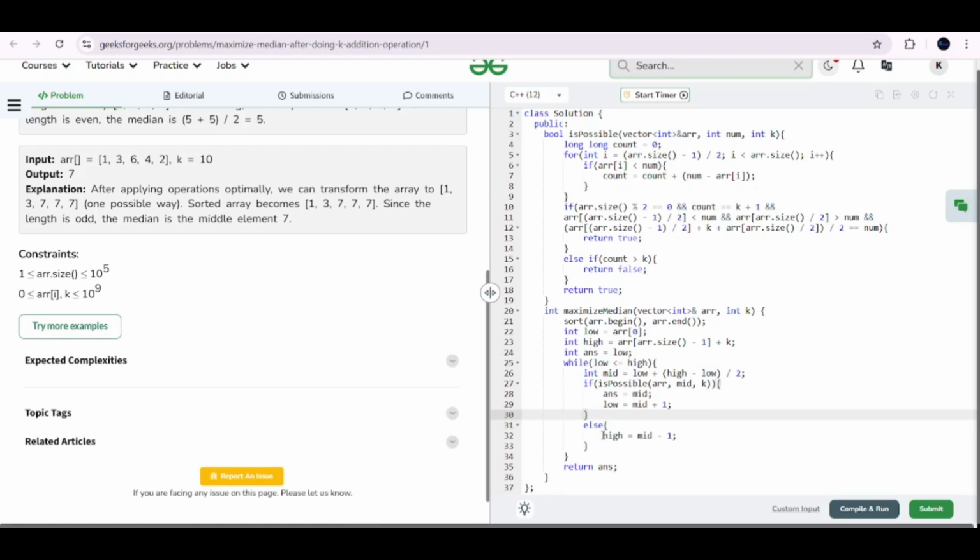And else, you are making more than k number of increments. That is not allowed. You have to make less than k number of increments. To achieve that, you have to make the targeted median less than mid. So it is high equals mid minus 1.